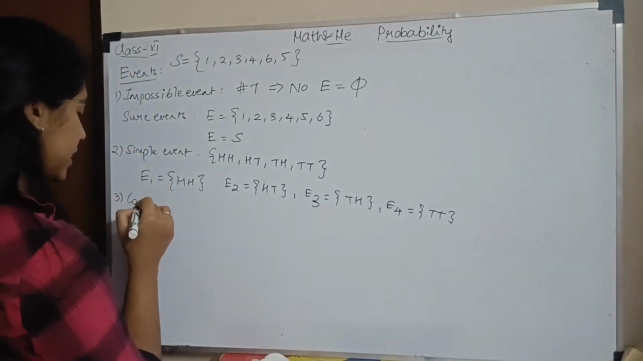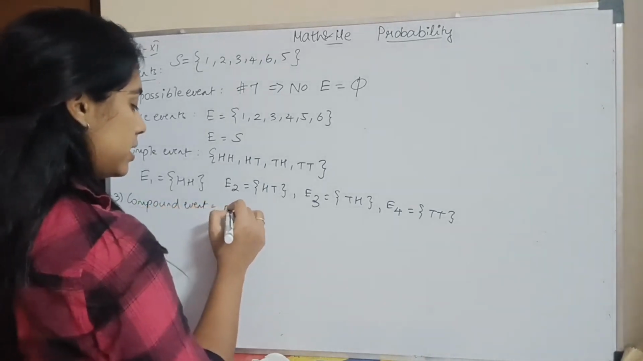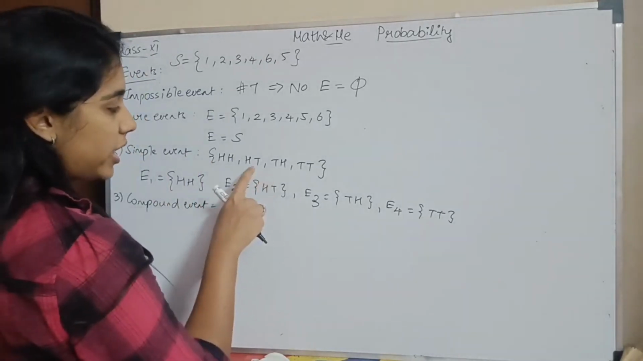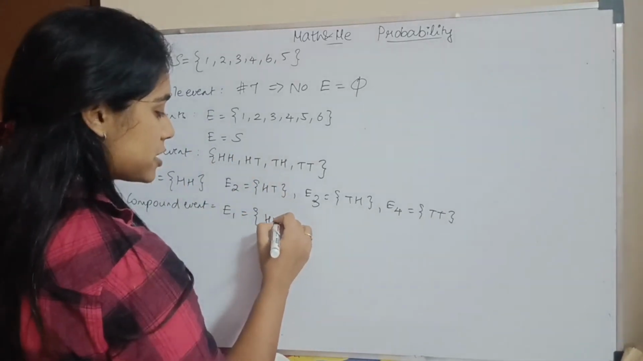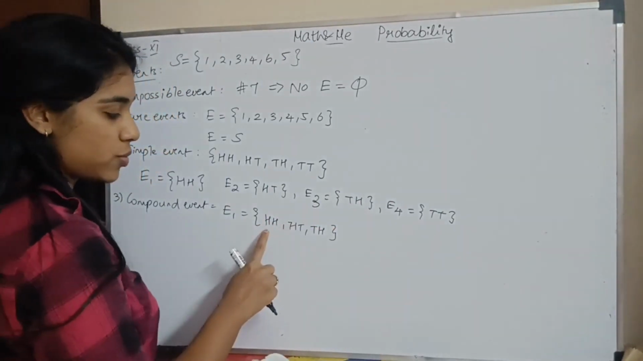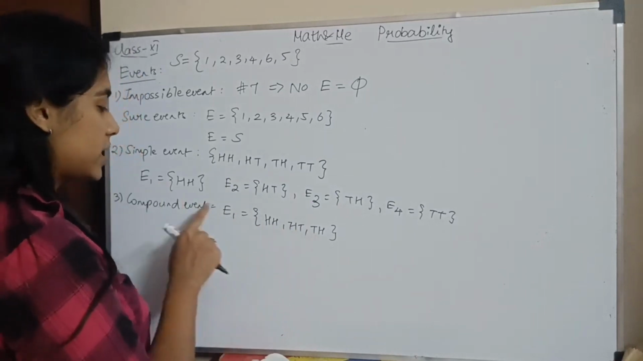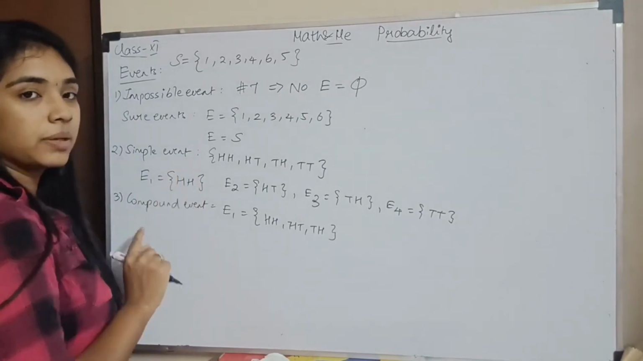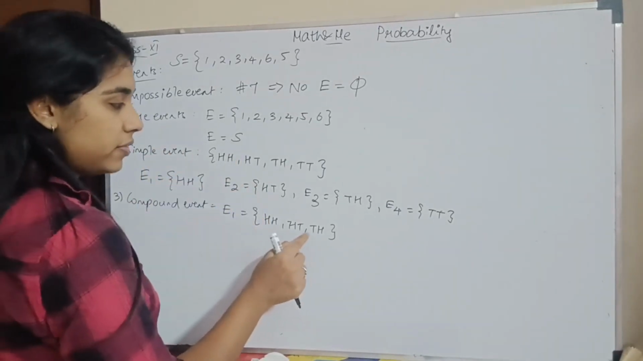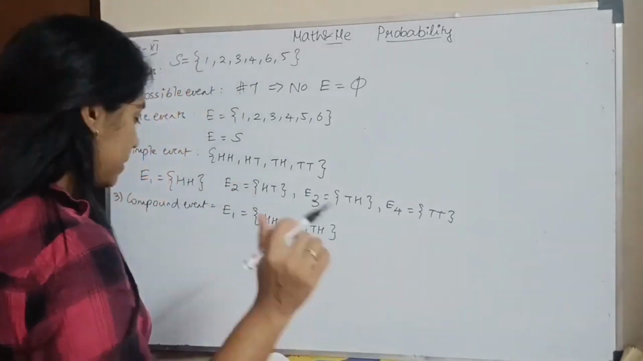Now what is a compound event? How is it different from a simple event? For a compound event, for example, event 1 has at least one head. At least one head means there can be one head or two heads. So what will be my sample space? HH, HT, TH. I see that there are three sample points: 1, 2, 3. There are three sample points, which means this is a compound event. A simple event has only one sample point. Okay, clear? This is a simple event with one sample point. A compound event has three sample points. Okay?